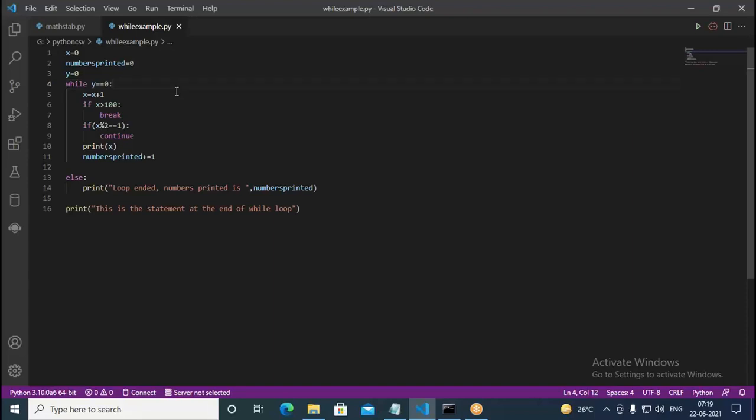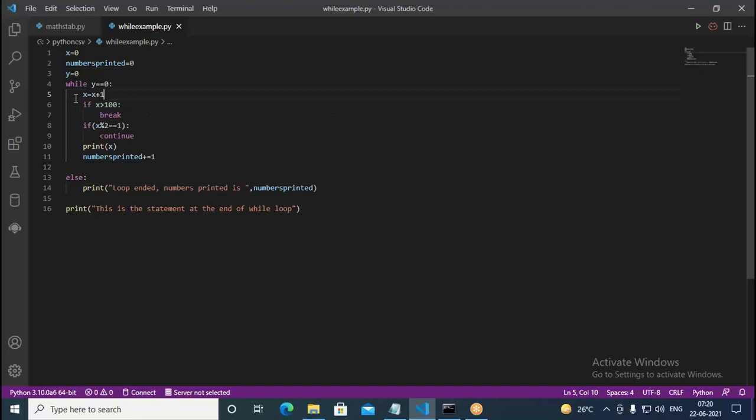While loop is going to be true. This is going to return true always. Reason, we never change the value of the y. Y value is not getting changed. Therefore, this is going to be true always. But here what we have used, we used here x and other thing numbers printed 0. Then we write here x equal to x plus 1. Here with this loop what we do, we are going to print only the even numbers less than 100. We are printing all the even numbers less than 100.